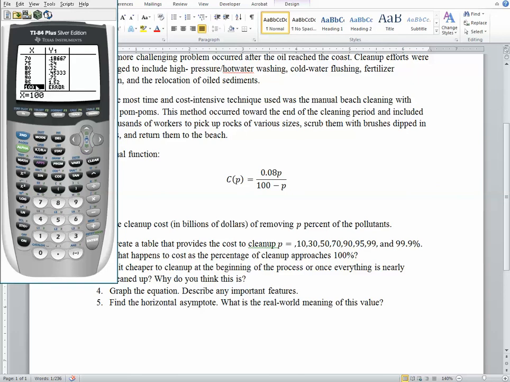Now this is in billions of dollars. So by the time you reach 95%, we're up at $1.52 billion. But look at this, only 5% less than that would only cost roughly less than half of $1.52 billion. Cleaning up 90% would correspond with a $0.72 billion cleanup charge.